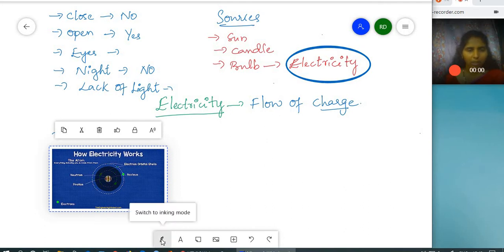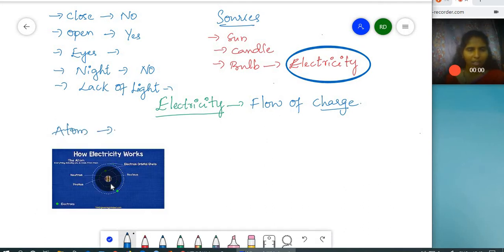Something is rotating. Yes. This is nothing but the structure of the atom, where the central part is the nucleus, and around it something is revolving. They are electrons, and inside the nucleus there are some red color structures called protons.